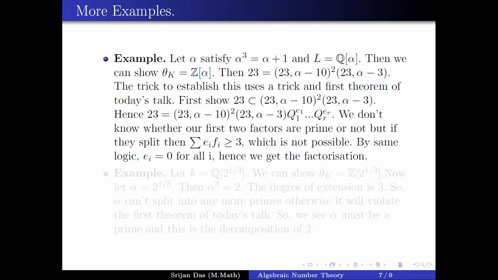But now neither f1 nor f2, the inertia degrees, is 0. So I already have 2 f1 and I already have f2. So these must be the only primes appearing in the factorization of 23. Not only that, from here you can also see that for both (23, alpha minus 10) and (23, alpha minus 3), the inertia degree is just going to be 1.